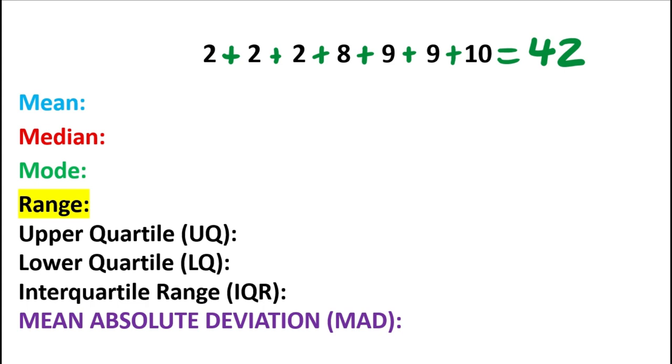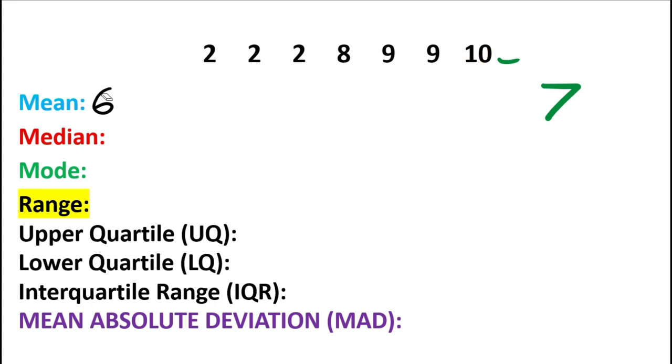And remember, we got to take the sum and divide it by the number of numbers. How many numbers do we have? Count with me now. 1, 2, 3, 4, 5, 6, 7. So we're going to divide 42 by 7. And 42 divided by 7 is 6. So the mean, or the average of this data set, is 6. Let's move on to the next thing.